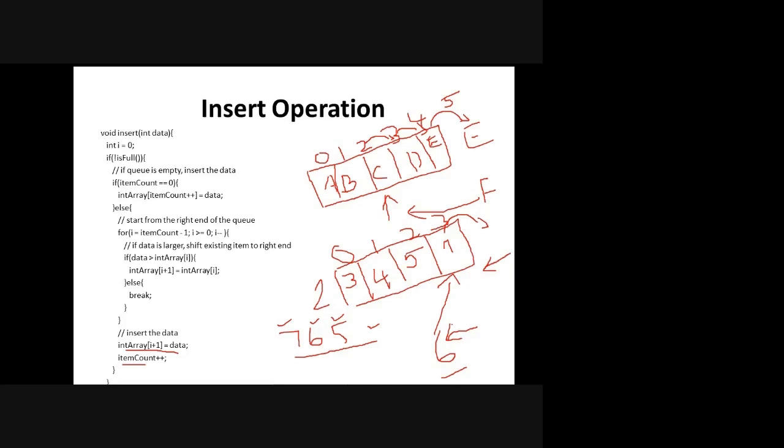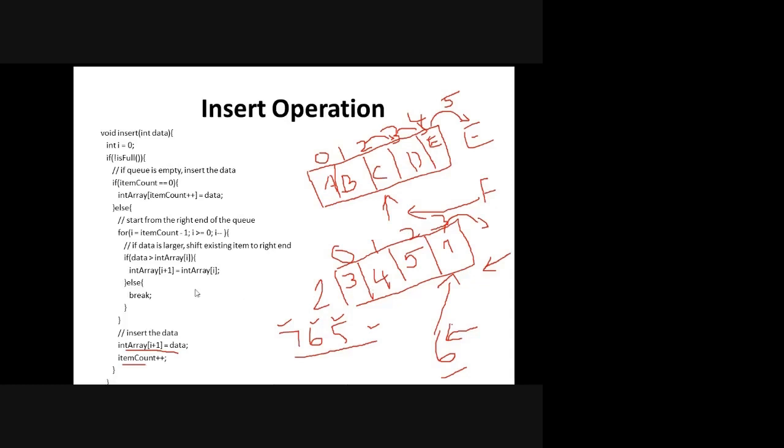Ma'am, but in this code, we're arranging by data, right? Here I have to take it priority-wise. In a priority queue, I have taken it as the priority. But here I can take either data-wise or priority-wise. But actually, your code should compare the priority only. You can keep it as priority greater than the particular priority. When you are getting the input, you can get the element as well as the priority also.